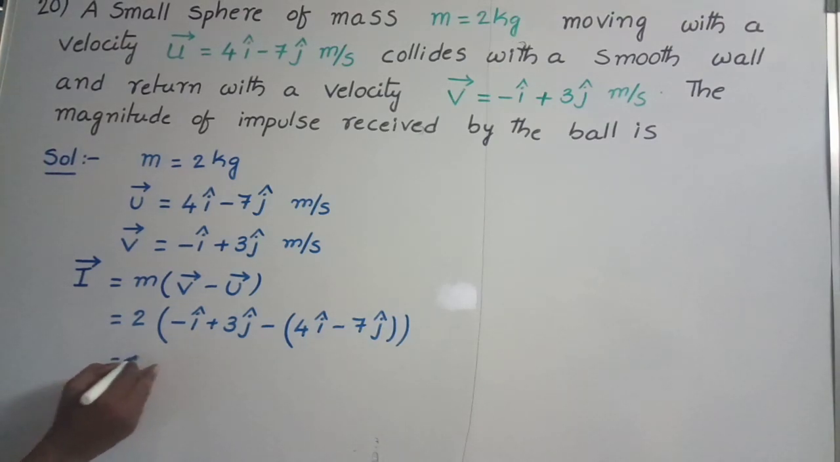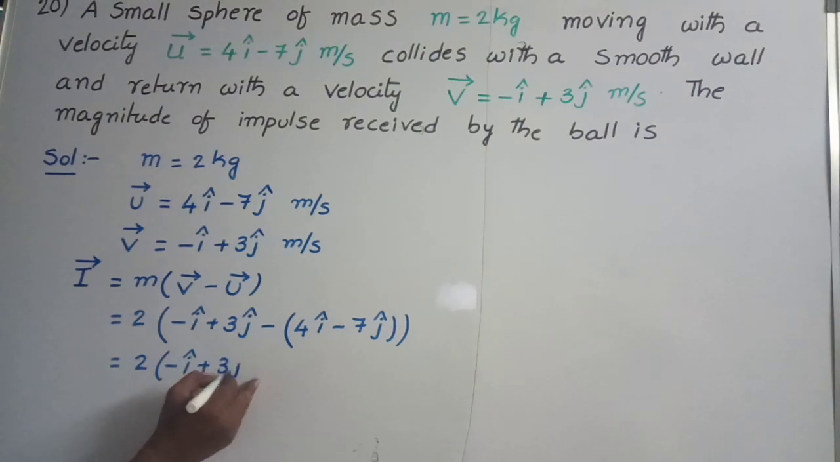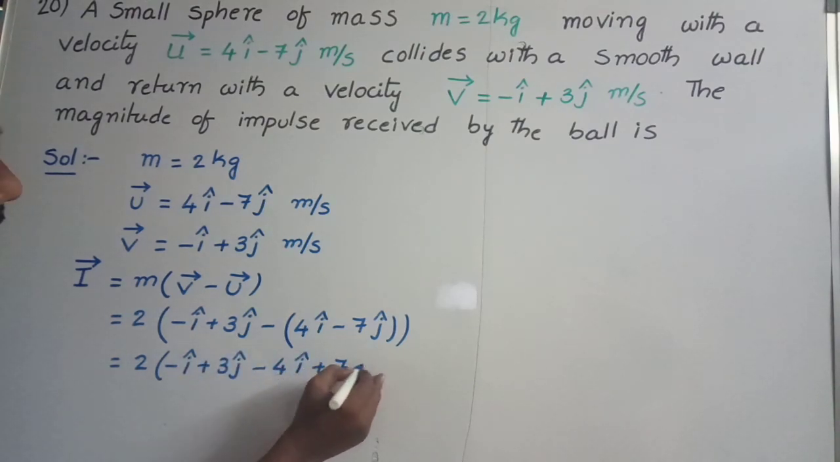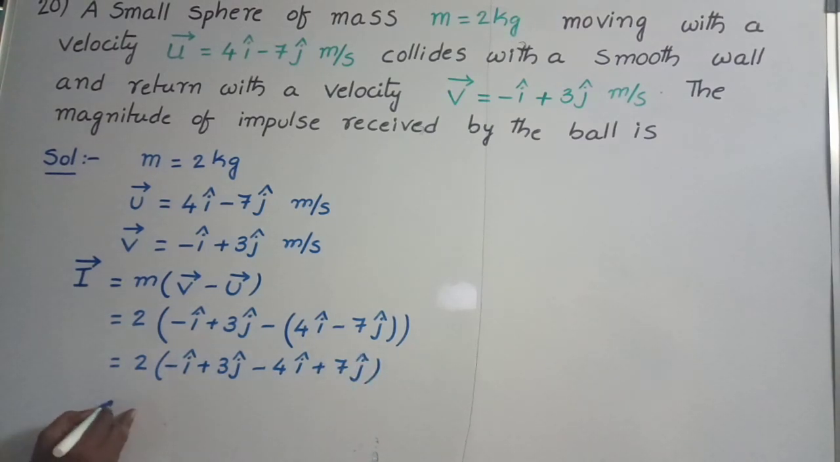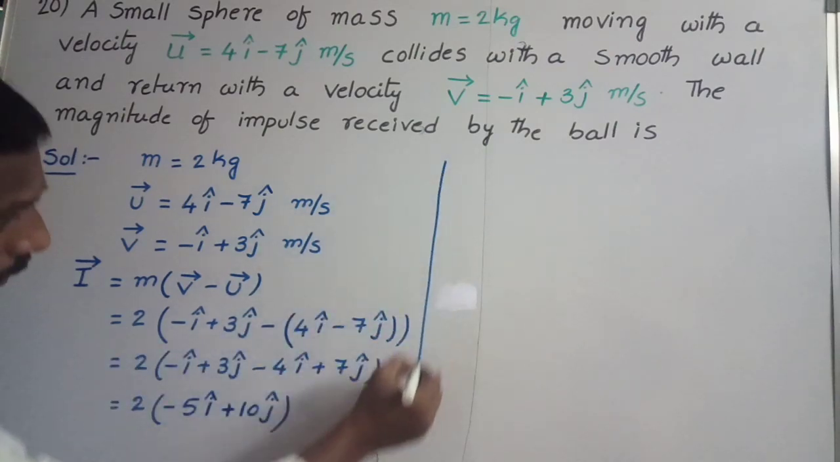That is equal to 2 into minus i cap plus 3j cap minus 4i cap plus 7j cap. That is equal to 2 into minus i cap minus 4i cap, which is minus 5i cap, plus 3j cap plus 7j cap, which is 10j cap. This is the vector form of the impulse. Now we calculate the magnitude of impulse.